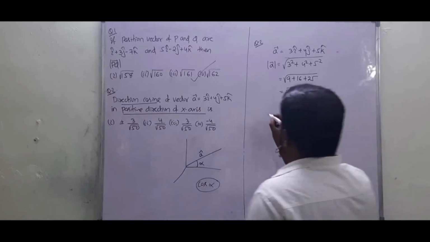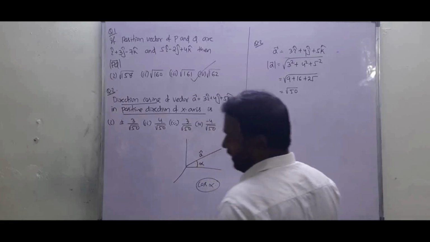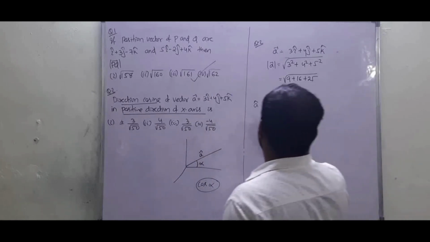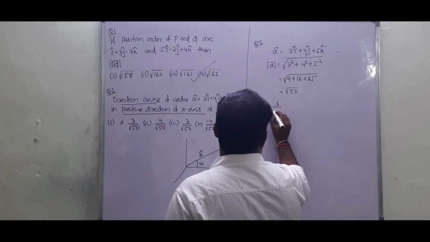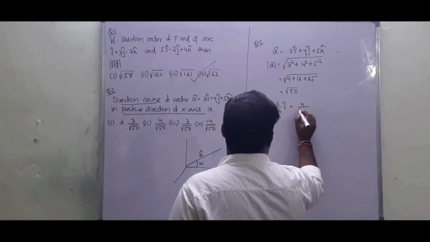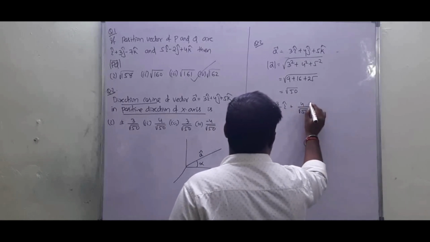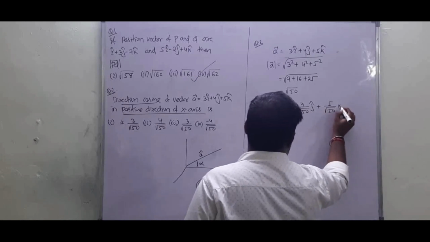Then the unit vector along A will be 3 by root 50 i cap plus 4 by root 50 j cap plus 5 by root 50 k cap.